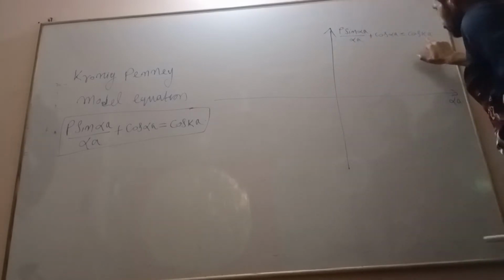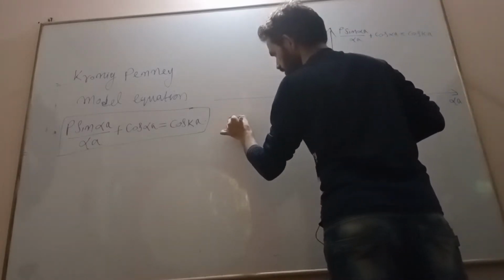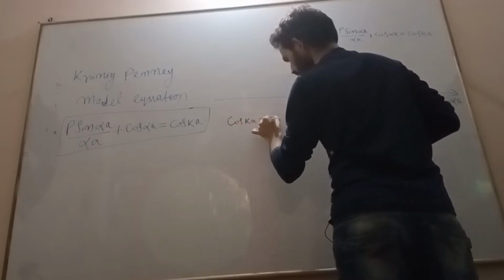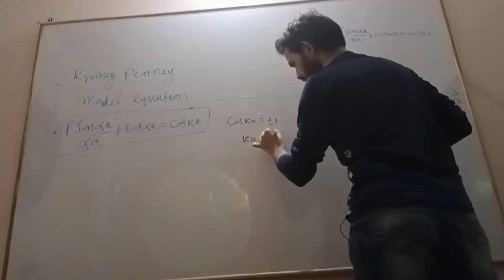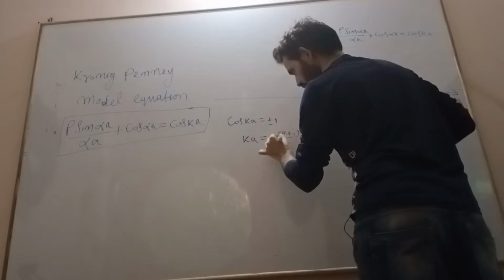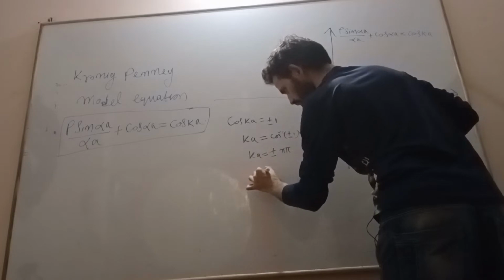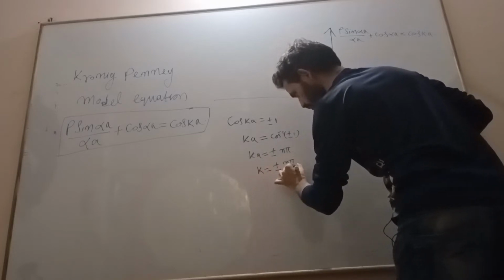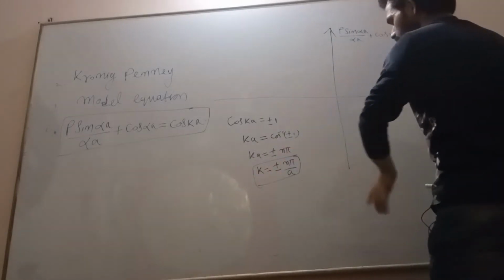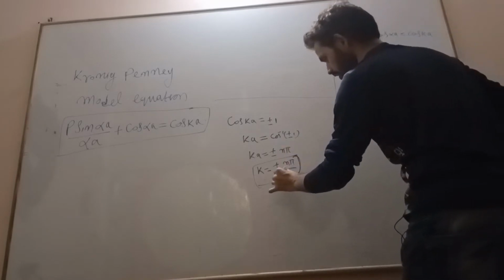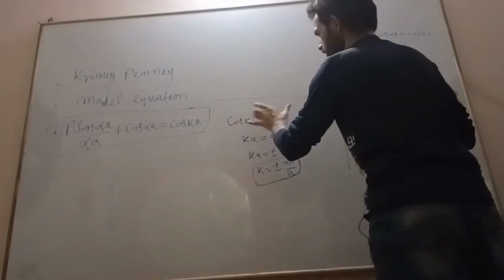Now this cos ka. The maximum value of cos ka is plus or minus 1, which we achieve at cos inverse of plus or minus 1, which is ka equal to plus or minus n pi. So from here we can find k equal to plus or minus n pi by a. This k is actually the momentum. So this is my cos ka maximum value.